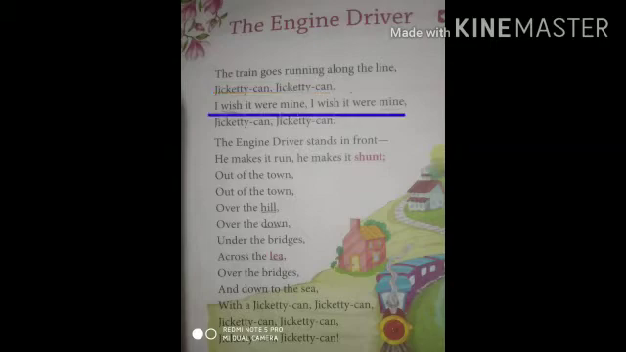I wish it were mine. I wish it were mine. The poet is wishing that the train is his. Jiggity can, jiggity can. Now repeat after me, children, these 4 lines.